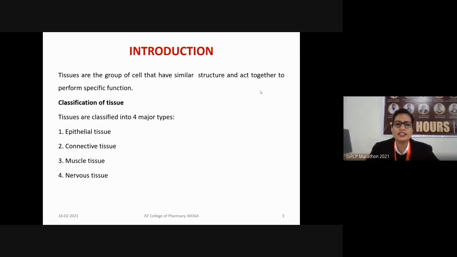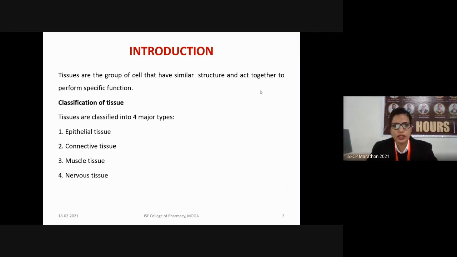The cardiomyocytes will form the heart. Then various organs are grouped together to form the organ system. In the case of the heart, the organ system will be the cardiovascular system. That system will include the heart as well as the blood vessels. So together all these systems will make up the human body.